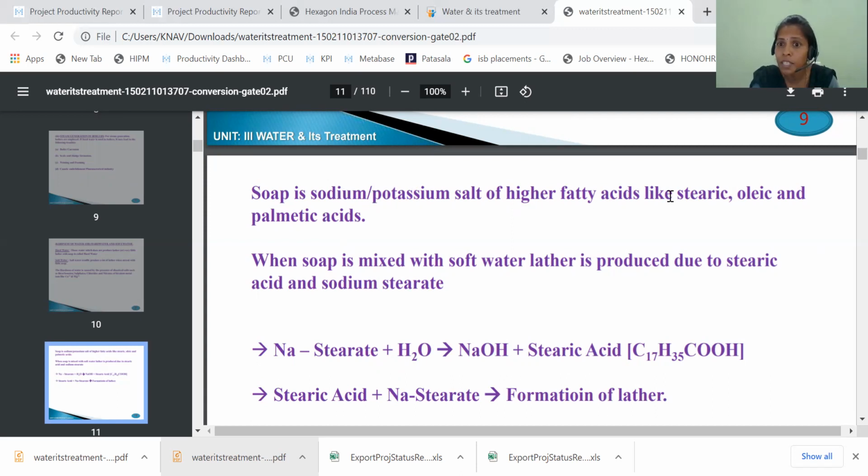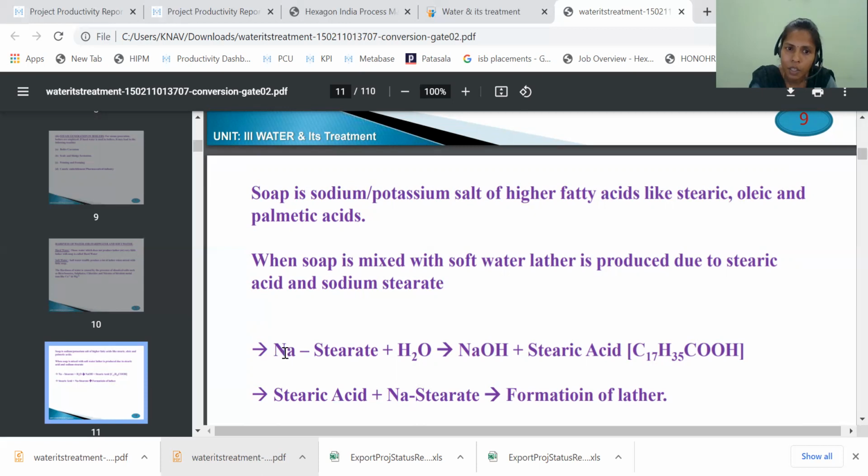So these are called sodium stearate, potassium stearate, sodium palmate, potassium palmate, sodium oleate, potassium oleate. These are the general formula names of the soaps. When soap is mixed with soft water, lather is produced due to stearic acid and sodium stearate. Because of the lack of salts in soft water, it gives the lather.